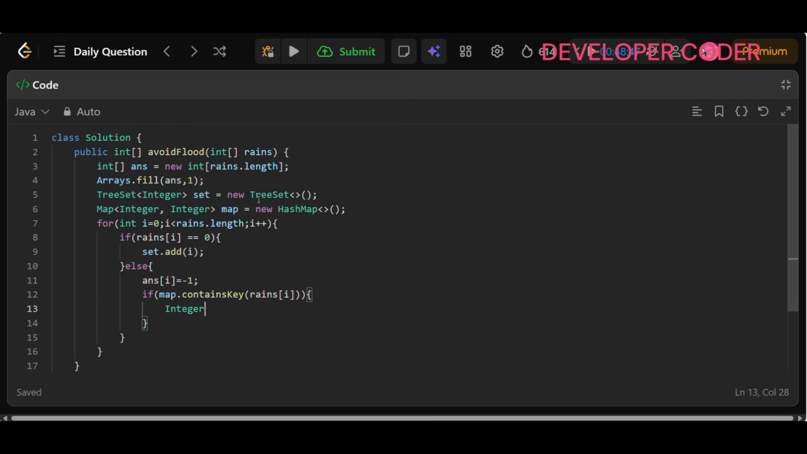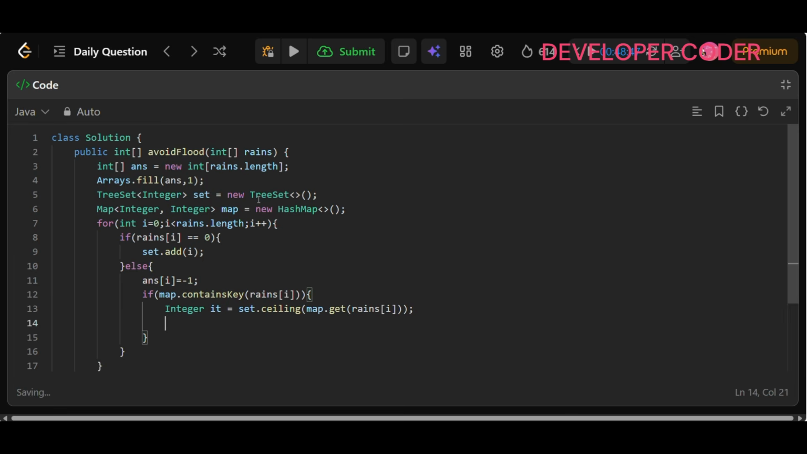So here I'm just going to write Integer it is equal to set.ceiling, right? What we are doing here is finding the next available dry day after the last rain day of this lake. That's why I'm using set.ceiling, and set.ceiling is searching for map.get, the value for this particular key rains of i. So I will get the value, that is nothing but the index, and ceiling means the first value which is greater than that particular index, right?